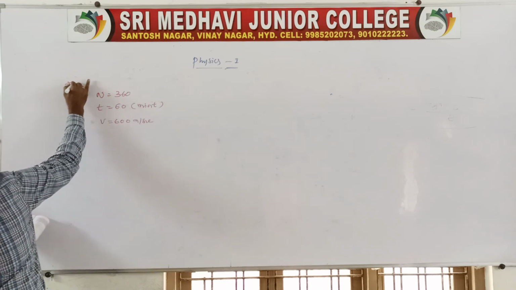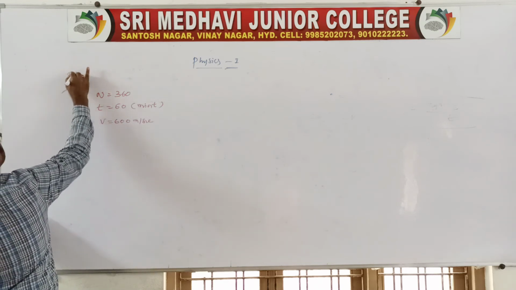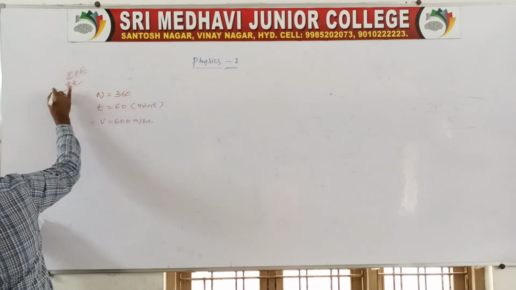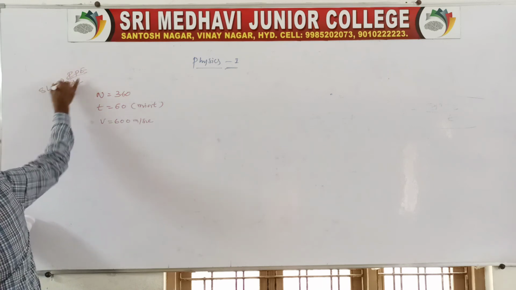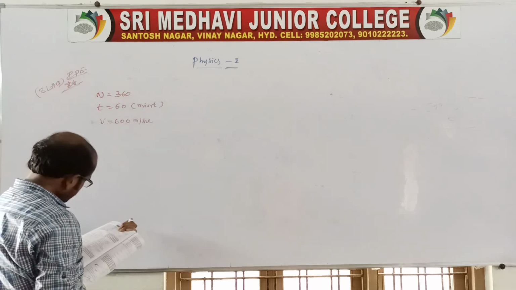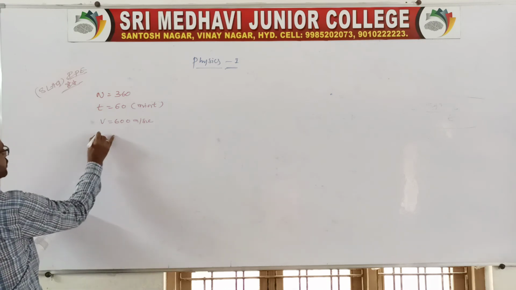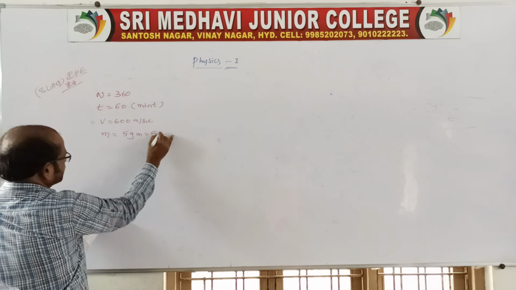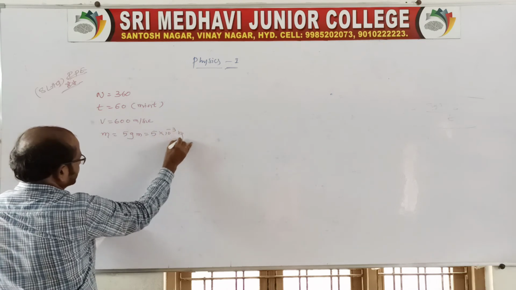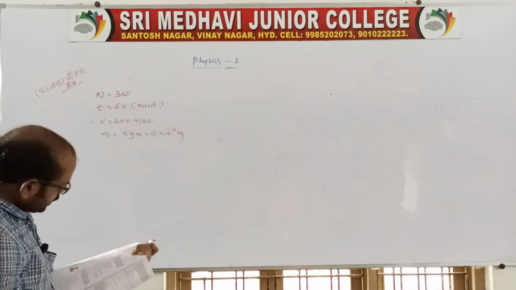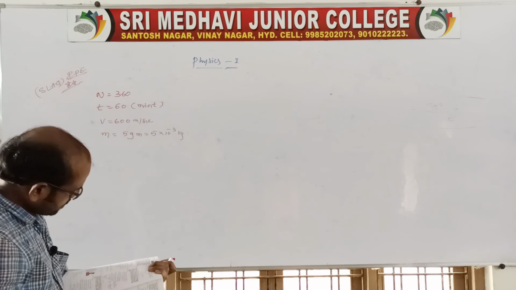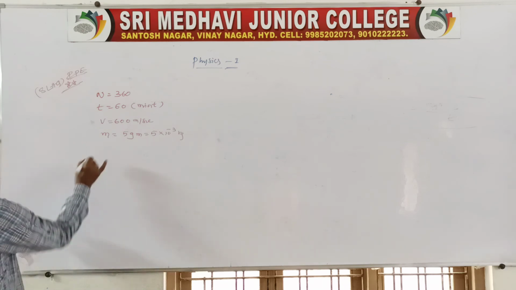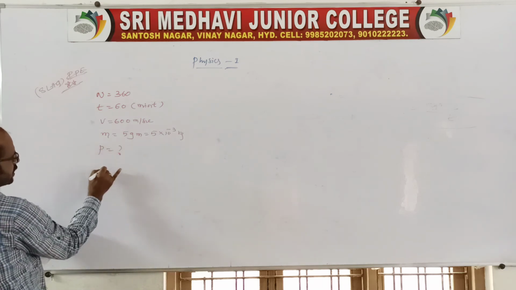This is very important for the IPE, for LAQ. If the mass of each bullet is 5 grams, so 5 into 10 power minus 3 kg, find the power of the gun.